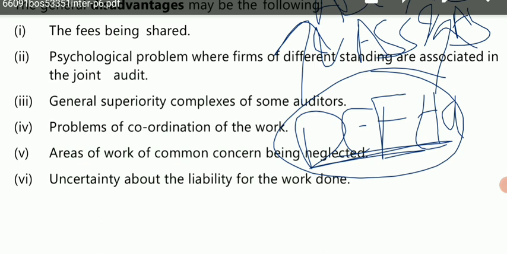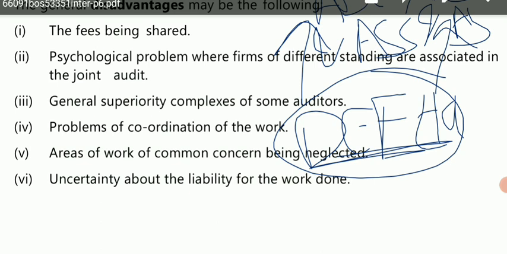Now this is one of the most important things, that sense of responsibility, that who will be liable if anything wrong happens. Suppose there is some wrong opinion, the auditor's opinion has gone wrong, because of which the company has to suffer some losses. So in which ratio will the liability be shared between the auditors?